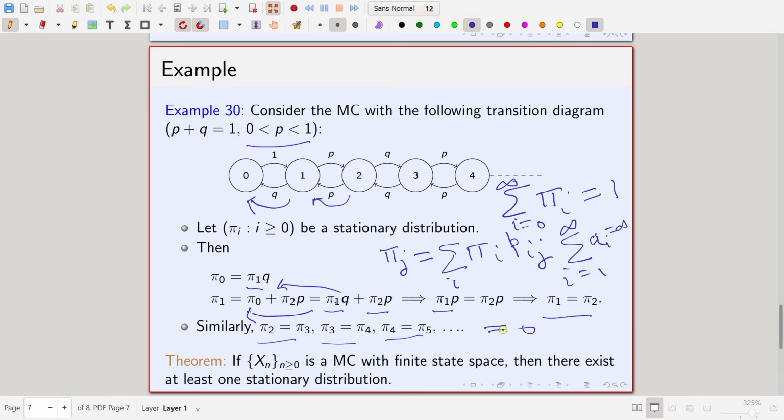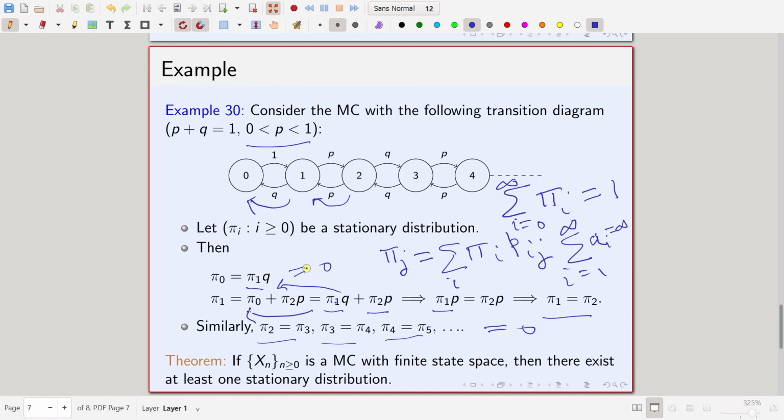But if pi 1 is 0, that tells you that pi 0 is equal to 0, so finally you end up with all entries equal to 0, but even in that case the sum will not be equal to 1, because the sum of zeros is 0.